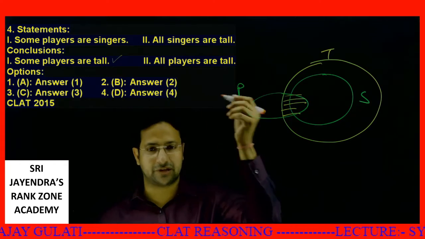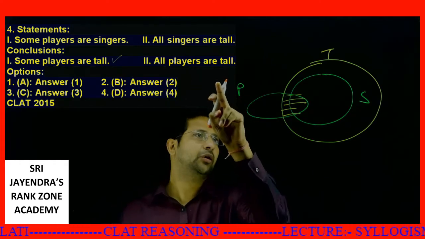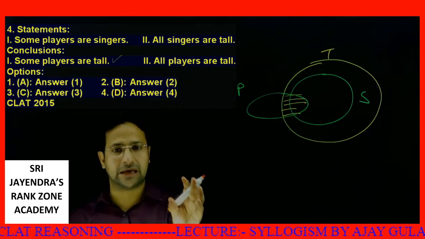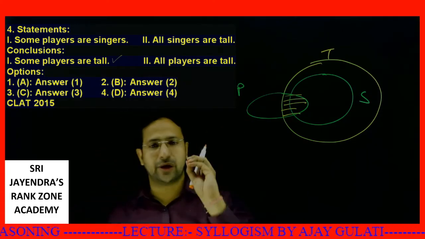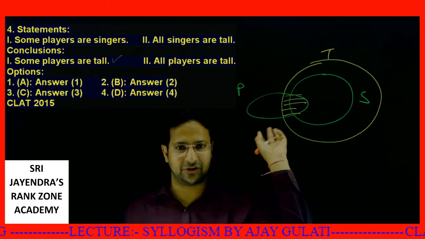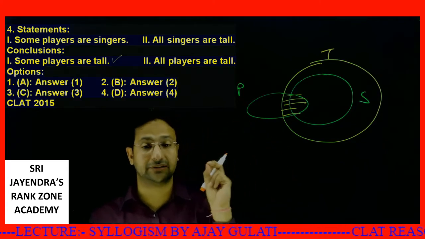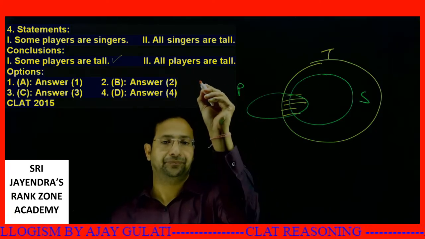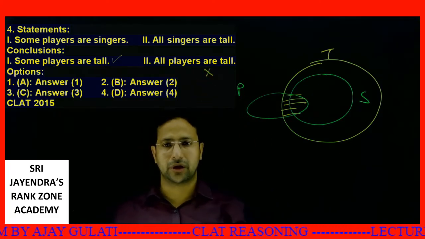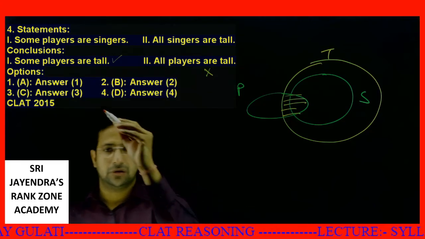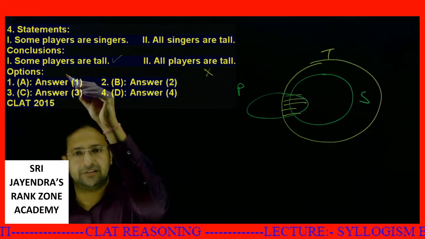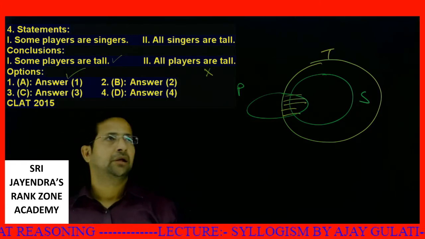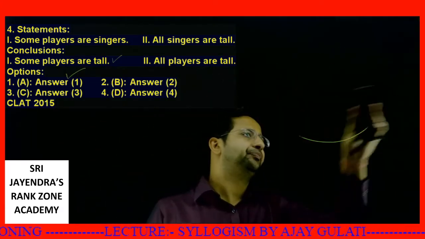Let's look if some other statement is there. All players are tall. Are these players tall? No. The main thing is I want to deny something. Can I deny something? Yes. If you can deny something, then that thing is not your answer. Your main prime task is denying something. So all players are tall is wrong. Okay, conclusion. Now options. Answer 1. Yes, 1 is the answer. You have got it. Easily you got it. Okay. Let me bring you the next question now.